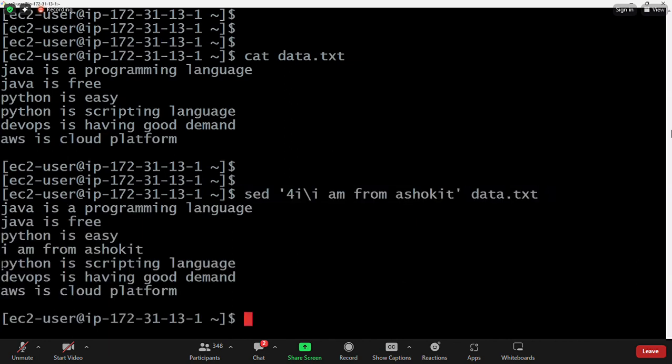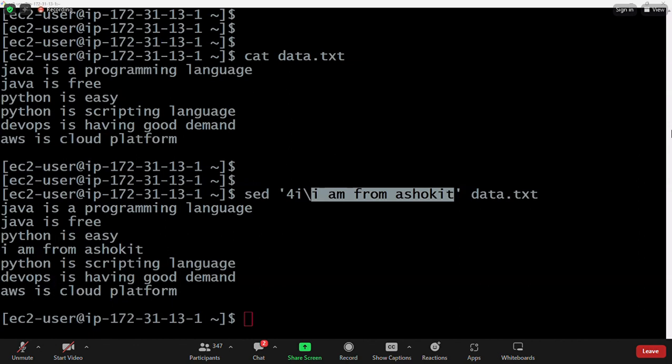Now you see, this was the fourth line, Python is scripting language. Before this fourth line, the I am from Ashok IT line is inserted. So 4i means insert before the fourth line, then the text that you want to insert, in which file. In the data.txt file, before the fourth line, I want to insert the text I am from Ashok IT.